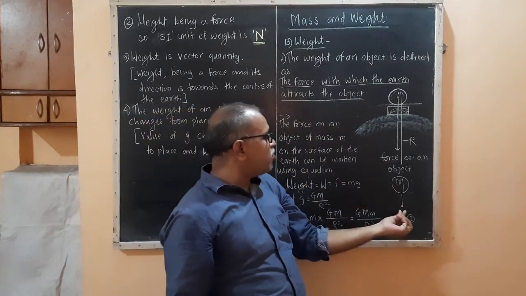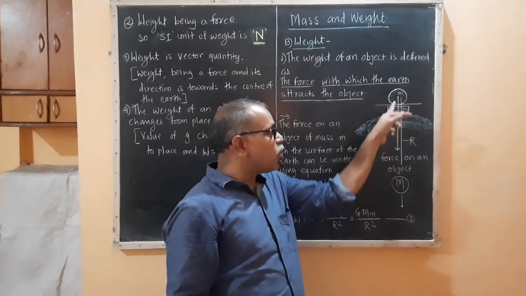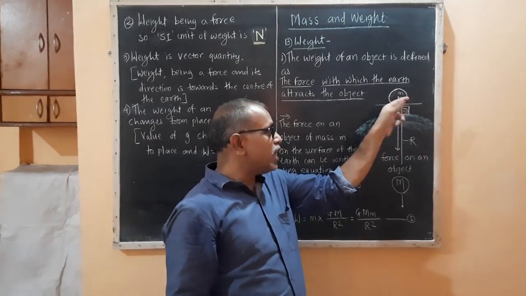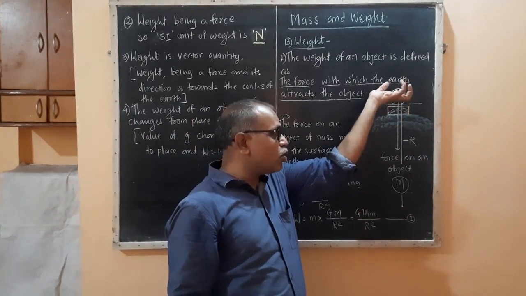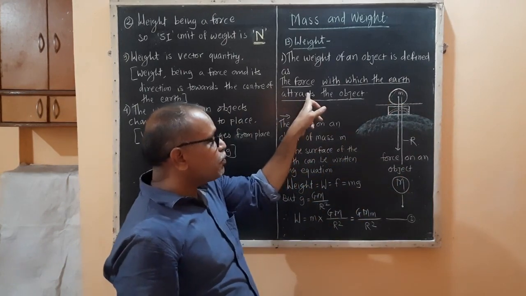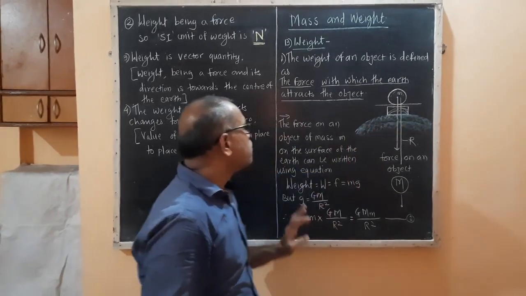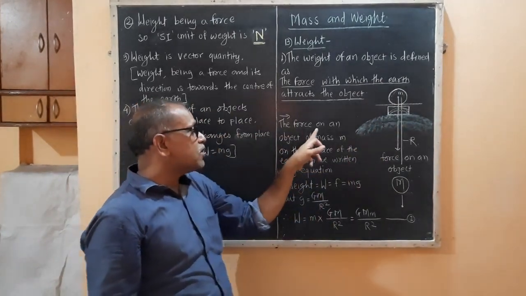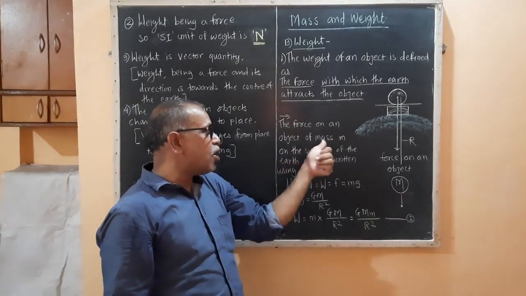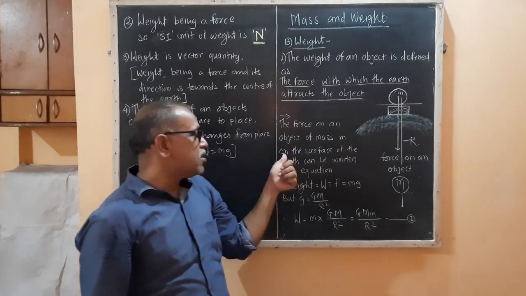Now from the center of the earth, force is applied on that object, and due to that the object is attracted towards the center of the earth. That amount of force is nothing but the weight of that object. Is it clear?